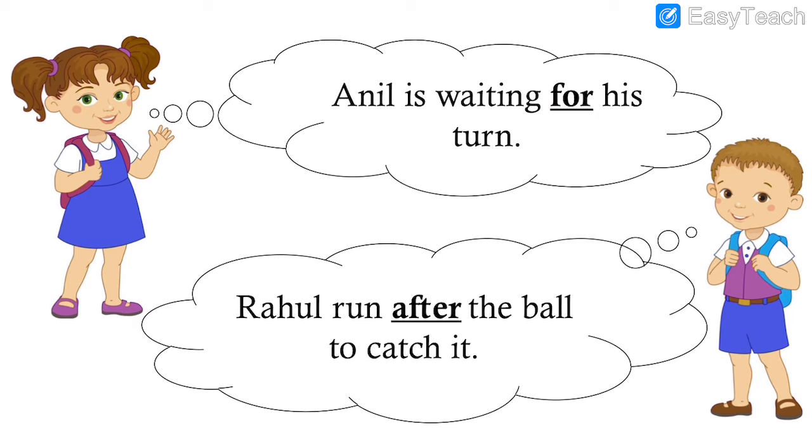Where did Rahul run? After the ball to catch it. So for and after also show the position. They are also called prepositions.